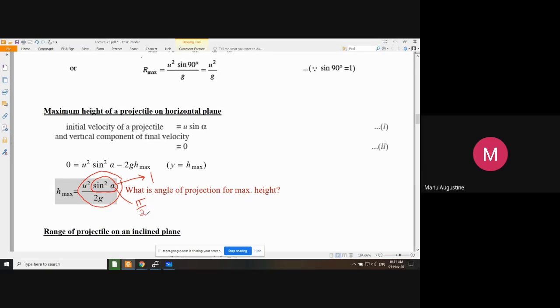So what is the meaning of this? The meaning of this is, out of all the possibilities of throwing your parabola or projectile in different angles, see, this is a small angle projection, this is a larger angle projection. So you keep on increasing your angle of projection, you will see that the height reached by the parabola is eventually going to be maximum when you throw it purely vertically upwards.